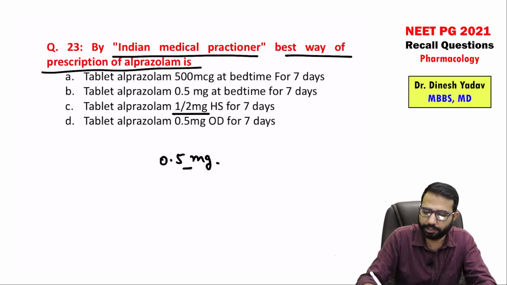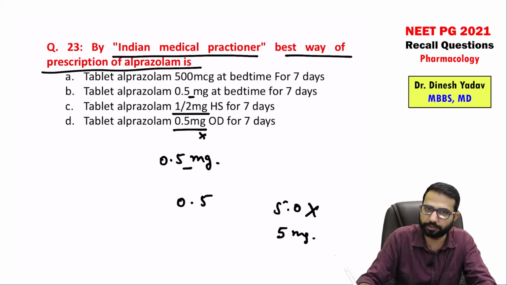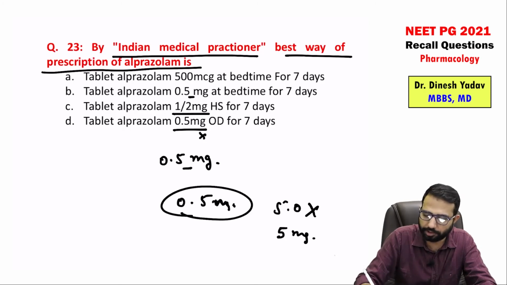You can see in one option there was no gap, so this is not correct. In this you can see the correct gap is there, right? Always write 0.5, don't write .5. Don't write 5.0, this is wrong. Simply write 5 milligram, right? If it is 0.5, then 0.5 milligram is the thing. So always write 0.5 milligram.